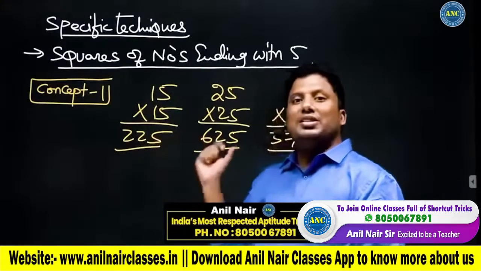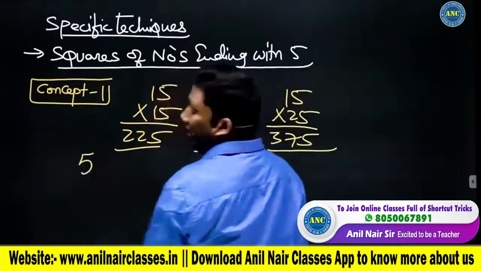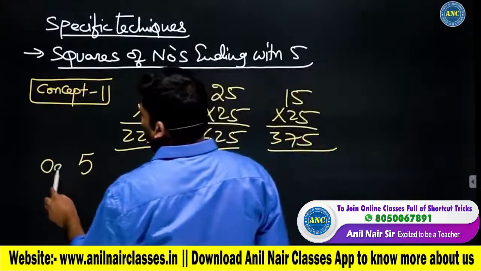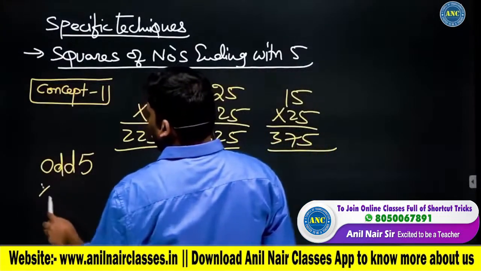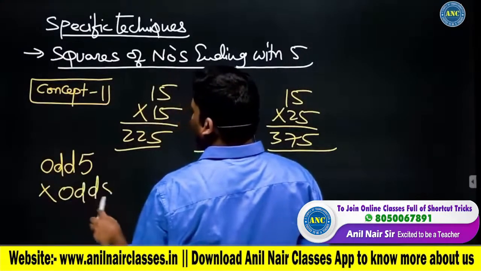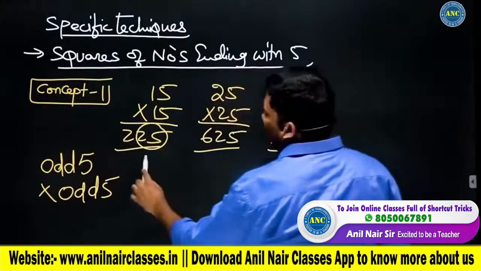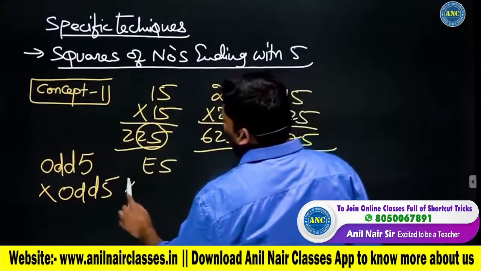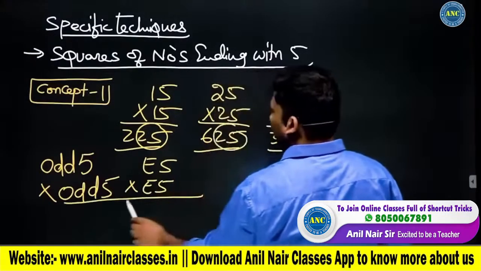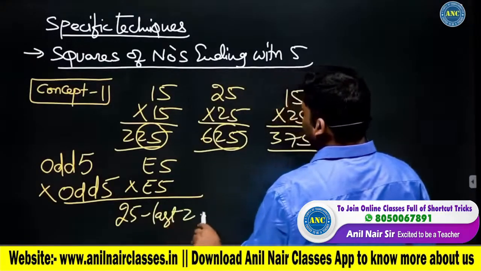Anil sir, why these 3 examples? There is a beautiful conclusion. They are ending with 5. In 15 into 15, 1 is an odd number, again 1 is an odd number. Odd 5 into odd 5: what are the last 2 digits? 25. In 25 into 25, 2 is an even number, again 2 is an even number. What are the last 2 digits? 25.